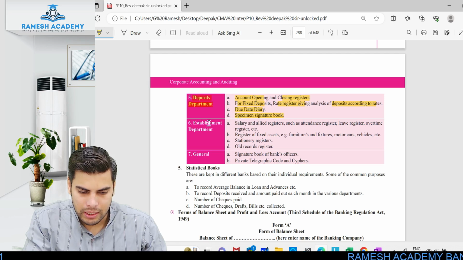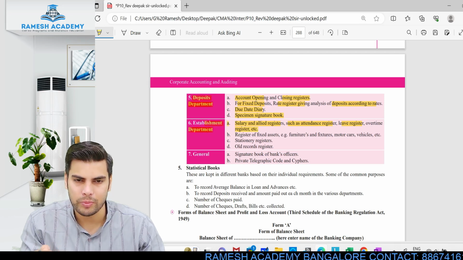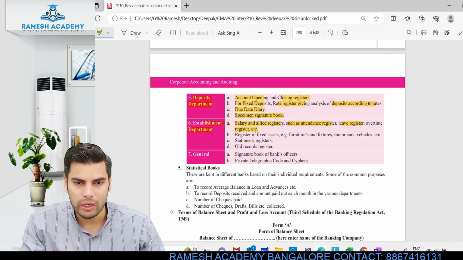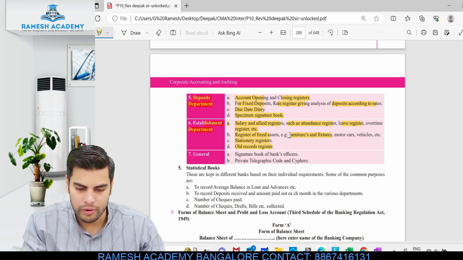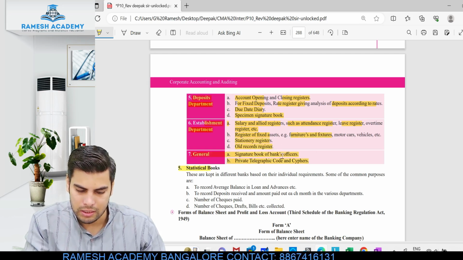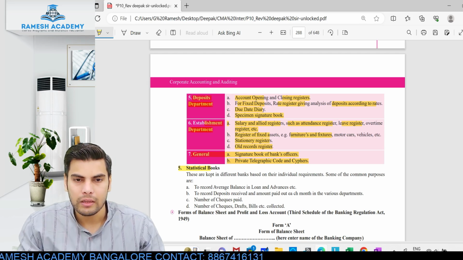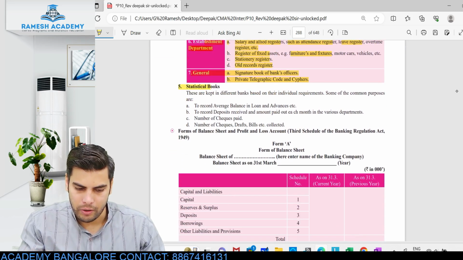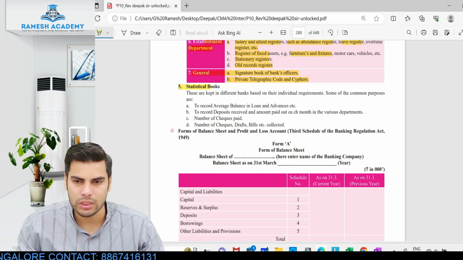All right, the next thing is the establishment department. What is the establishment department? Salary and allied registers such as attendance register, leave registers, overtime registers. This is with respect to establishment, their workers, the people who are working in the banking companies. Register of fixed assets, furniture and fixtures, stationery register, old record registers, then the general register. Signature book of bank officers, private telegraphic code, and the different codes will be maintained. Statistical books: if you just go through all these things, it is more than sufficient, guys. Not many questions will be asked from this particular area. Clear?